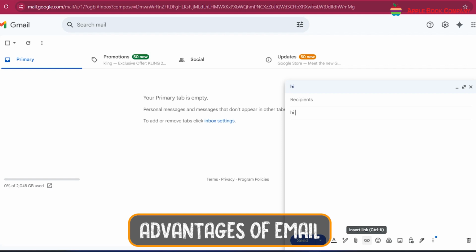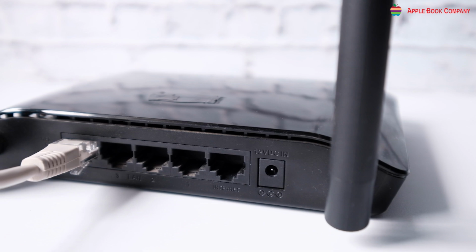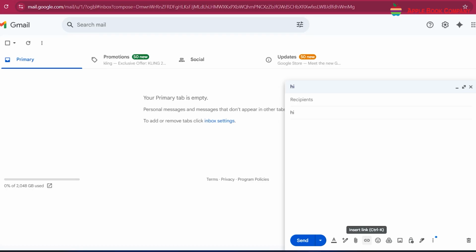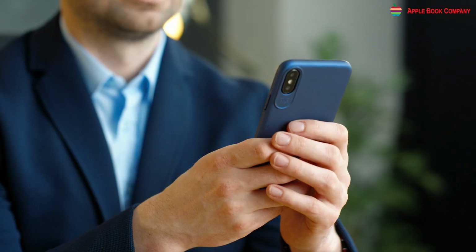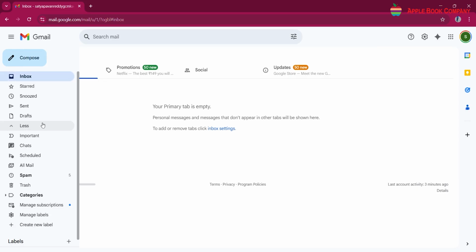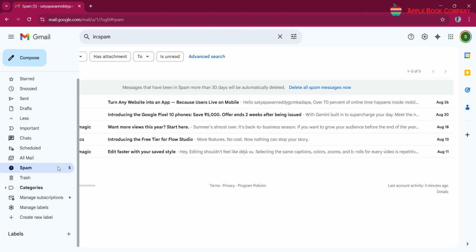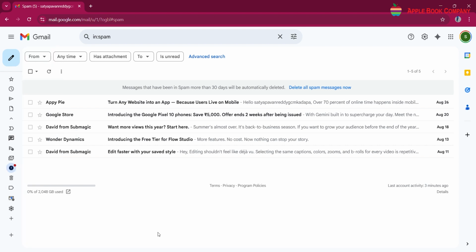Advantages of email. Emails are delivered instantly, even if the recipient is in a different country. Sending an email is usually free if you have an internet connection. Emails can be accessed from any device like a computer, tablet, or smartphone. Unlike paper letters, emails do not use physical resources, making them better for the environment. You can attach files, pictures, videos, and links, which makes email a versatile tool for communication.